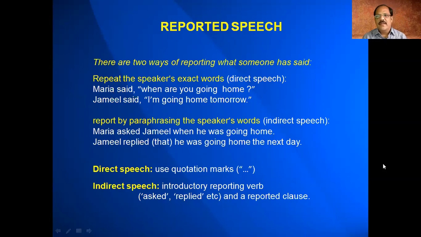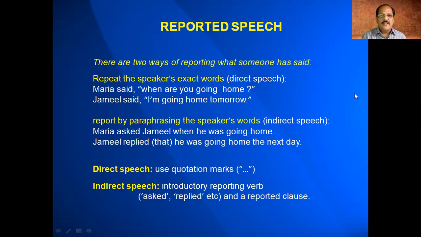Then what is indirect speech? In a report, we are paraphrasing the speaker's words without adding anything or deleting anything from the speech. For example, look at the first sentence, Maria said, when are you going home?